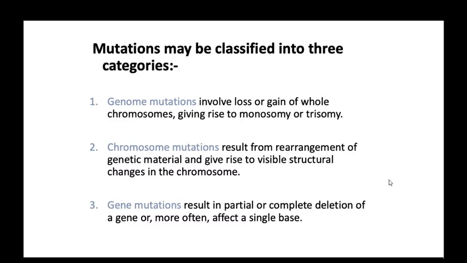Second, chromosomal mutations result from rearrangement of genetic material and give rise to visible structural changes in the chromosomes. And third, gene mutation results in a partial or complete deletion of a gene, more often affecting a single base pair.